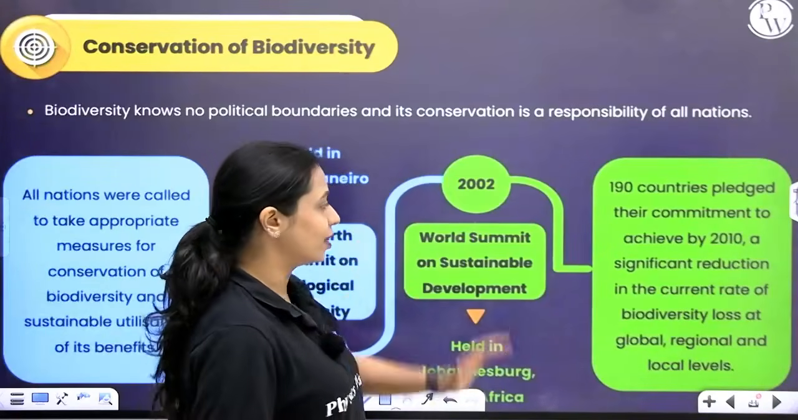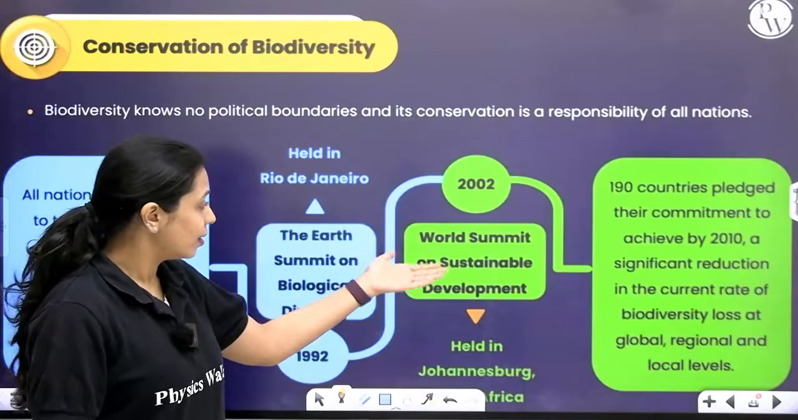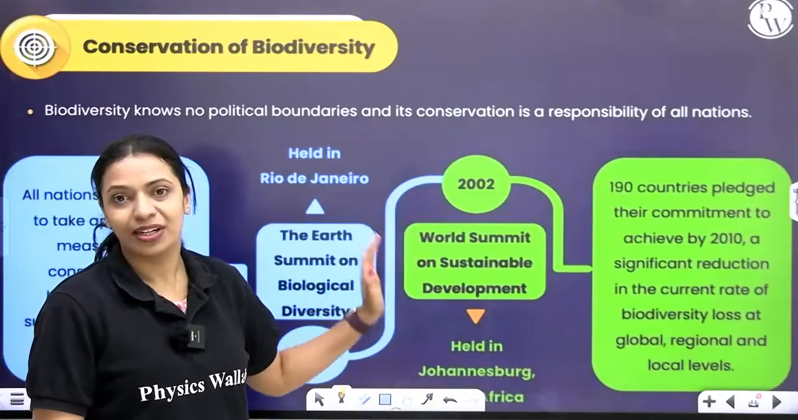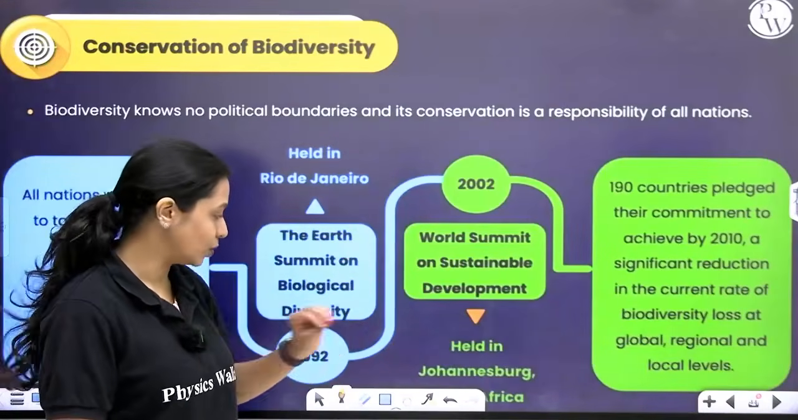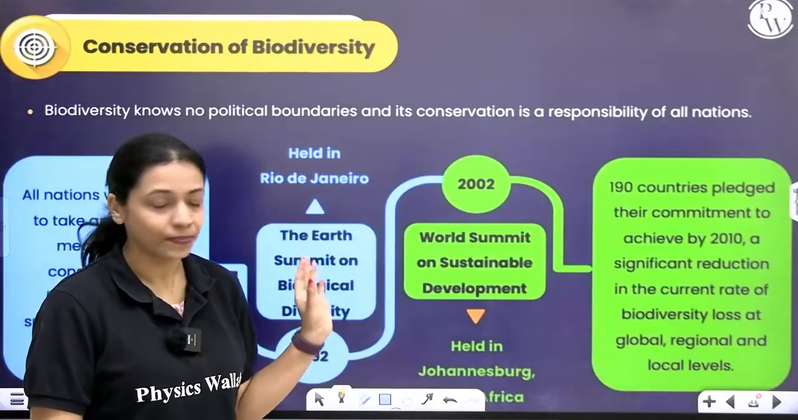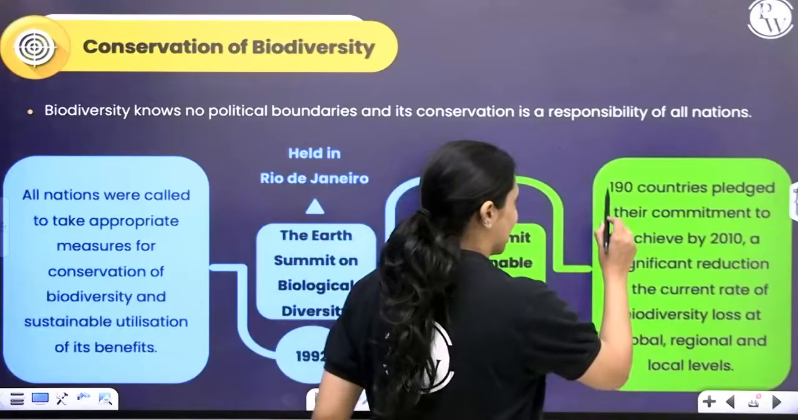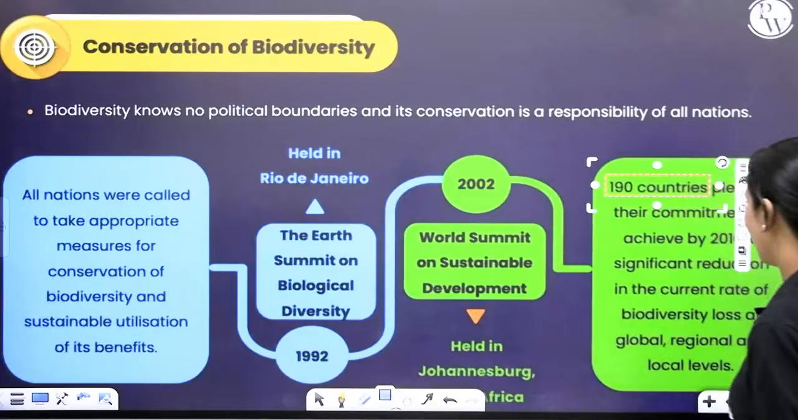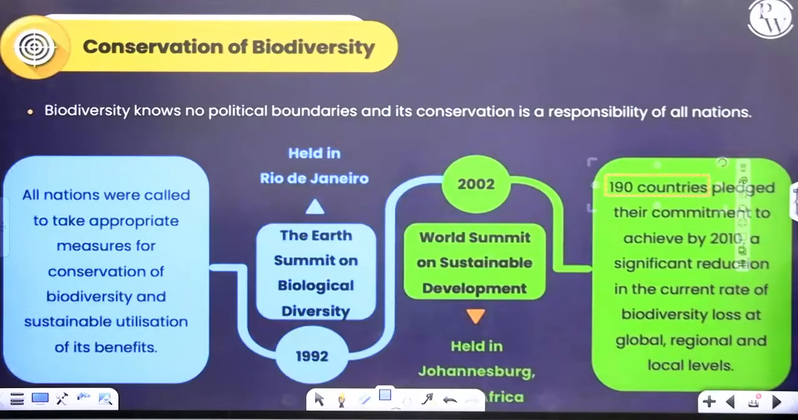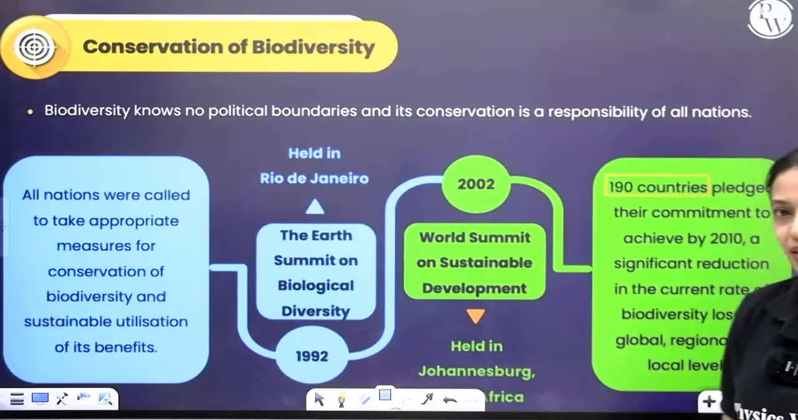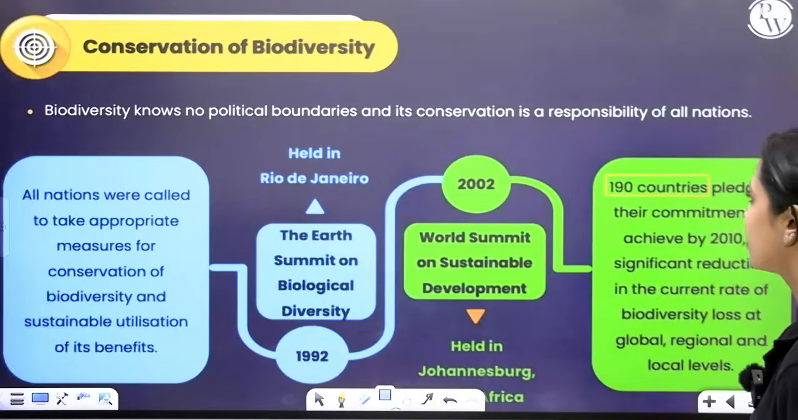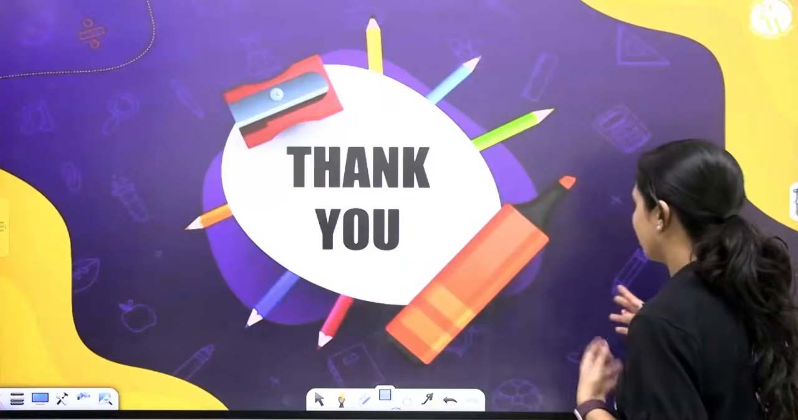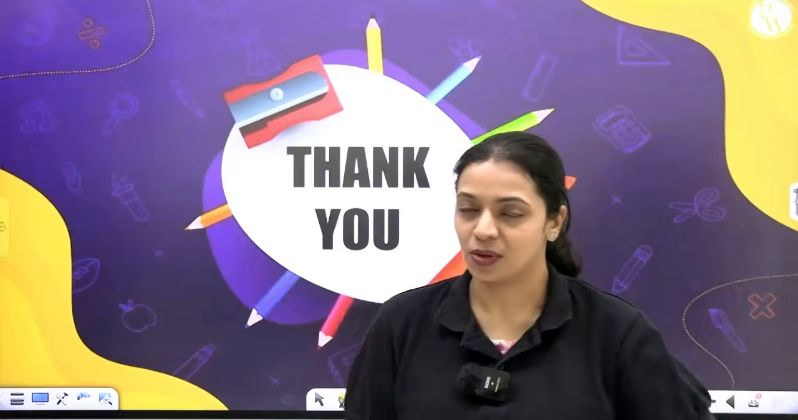And 10 years later, in 2010, the World Summit on Sustainable Development was held in South Africa, Johannesburg. Even over here, 190 countries came and pledged that they are going to support and they will be committed to achieve by the year 2010 a reduction in the current rate of biodiversity loss at the global, regional as well as the local levels. So that's about it. It's important for you to remember these dates and everything also.